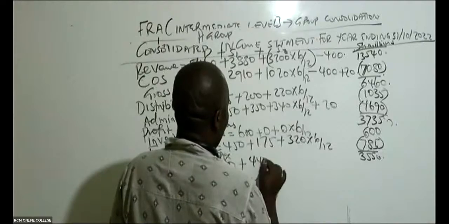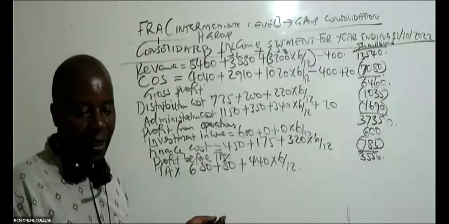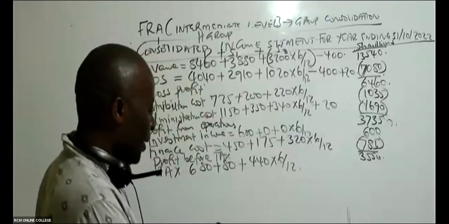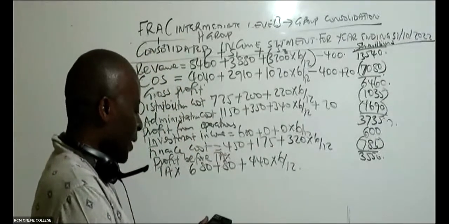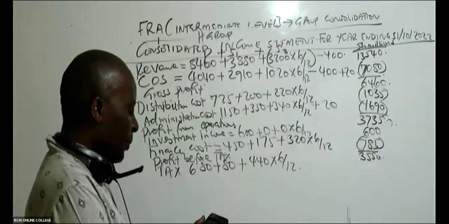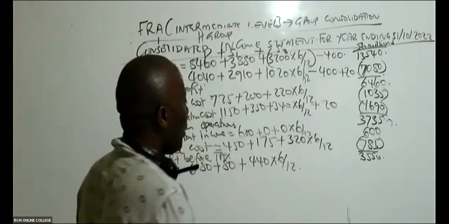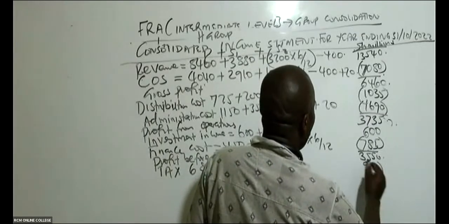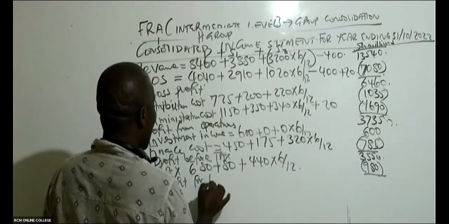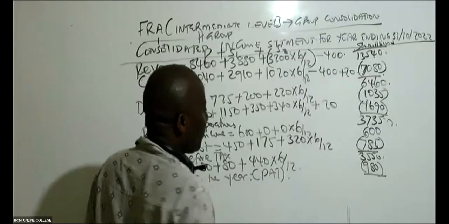But remember, this 440 has to be time apportioned. 6 over 12, no adjustment. Free marks, remember. This will be a free mark. So 680 plus 80 plus 440 times 6 divided by 12, which will end up giving me 980. Once you pay your taxes, then you have profit for the year. So profit for the year, remember, this is our profit after tax.